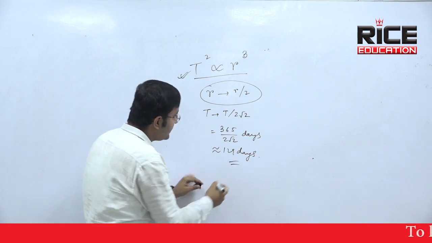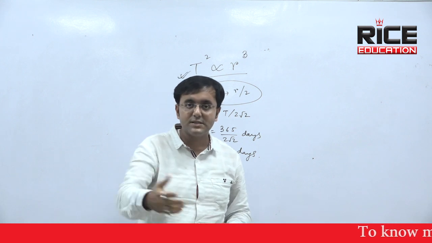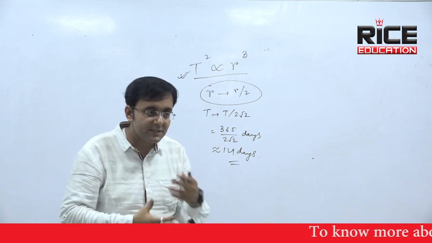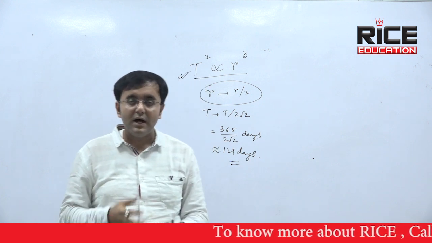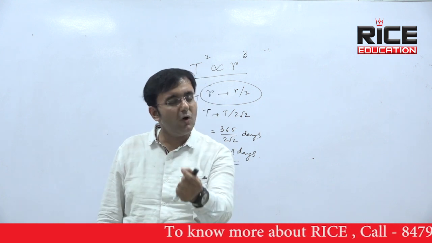So that kind of question can be asked, as the average distance between Sun and Earth is halved, what will be the length of 1 year? Average distance of Sun and Earth is doubled, what will be the length of 1 year? That kind of questions are generally asked in WBCS mains exam or prelims exam also.